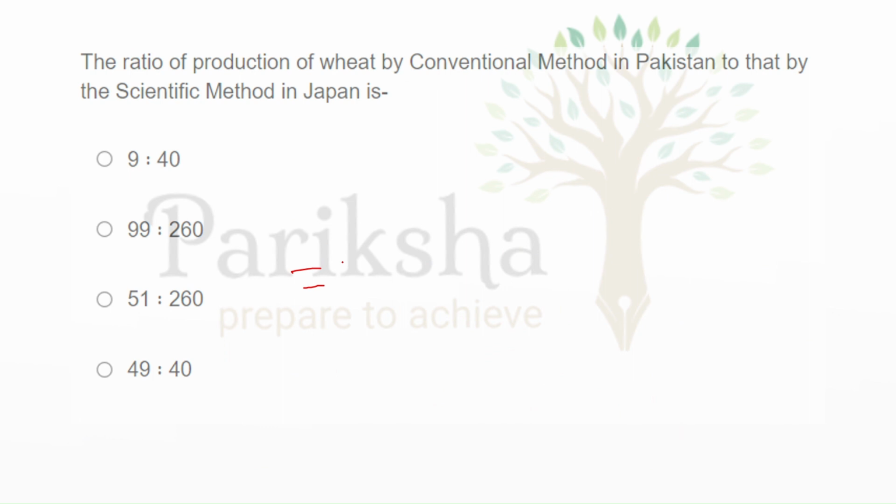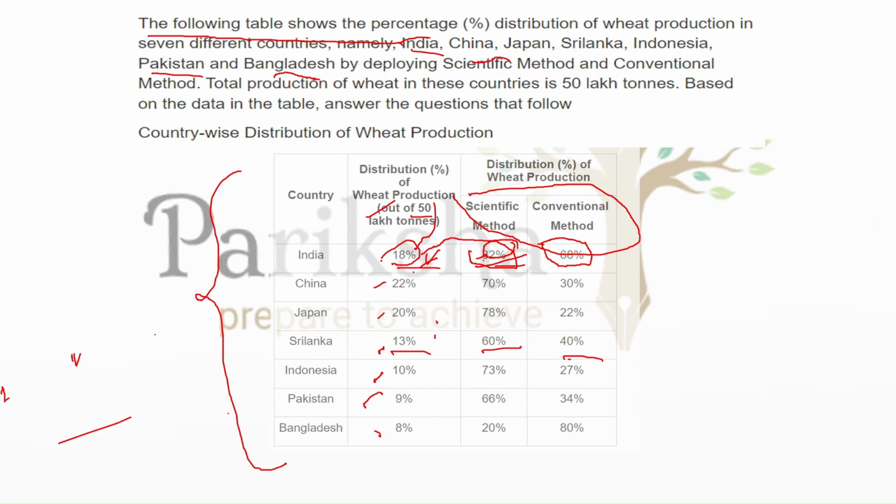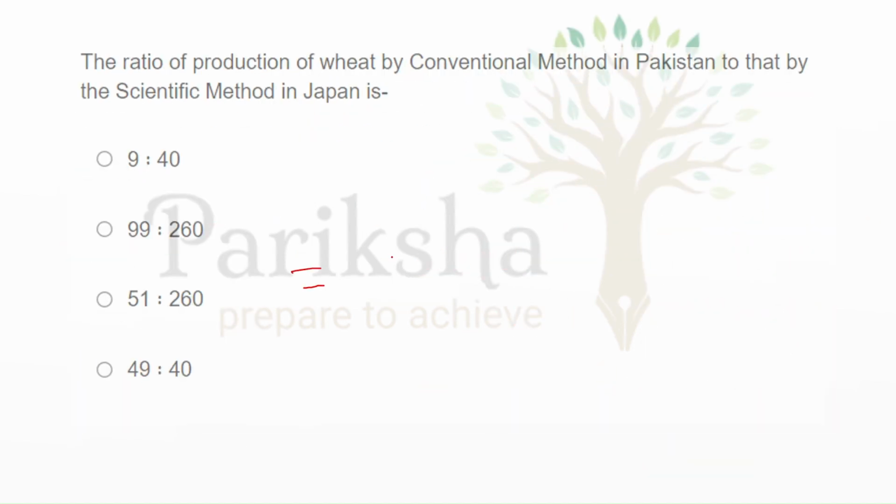Pakistan conventional value was 34% of 9% of 50 ton, and for Japan scientific method, 78% of 20%. So Pakistan total is 9% of 50 ton, means 9 5 is 45, 4.5 ton in total.